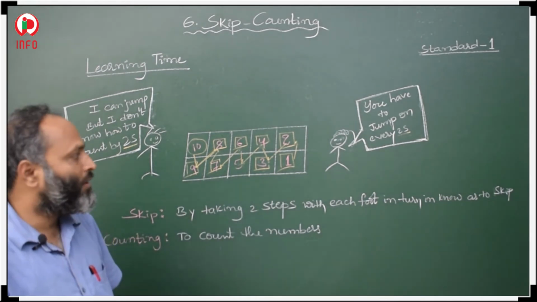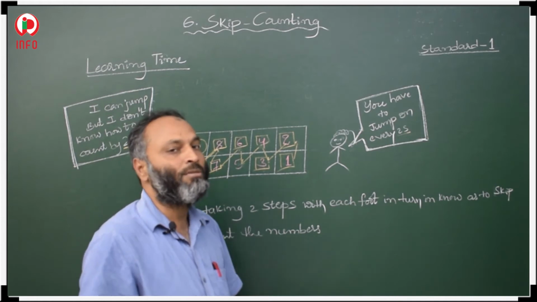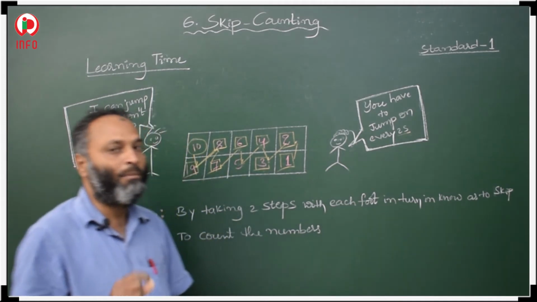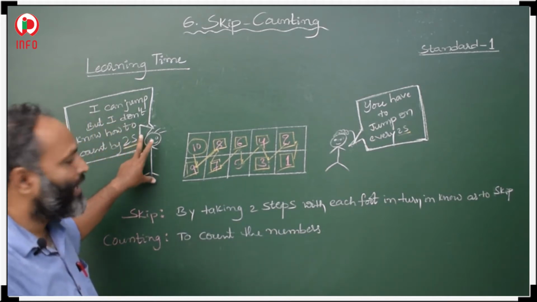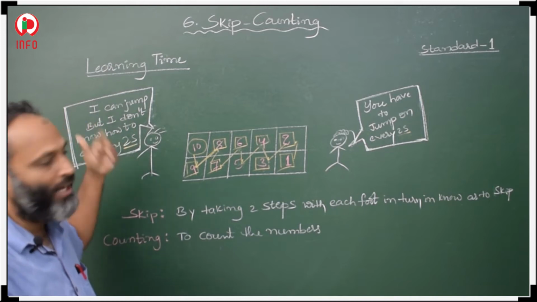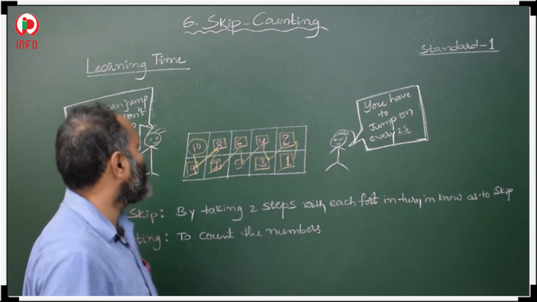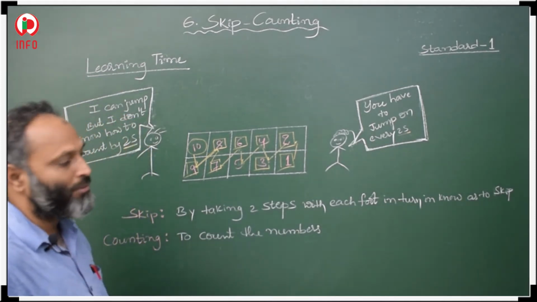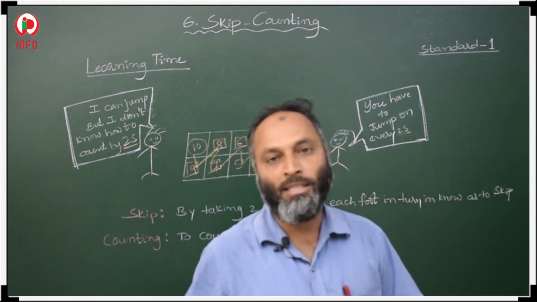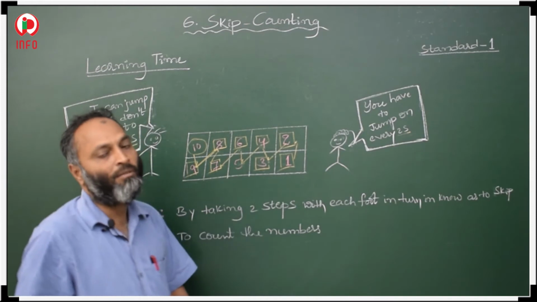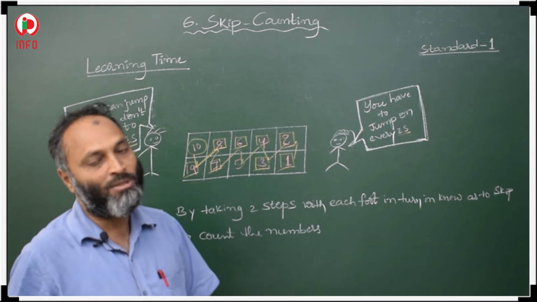In this way they have to count, and they have to follow skip counting 2 steps. Okay, where will they be? That is nothing but skip counting 2's. In the second case, one of his friends is saying that he can jump, but he doesn't know how to jump 2's. To count 2's means every 2 steps they have to count, from 10 to 9, 9 to 8, like this. This is skip 2's. Skip 3's means 3 steps they have to count.